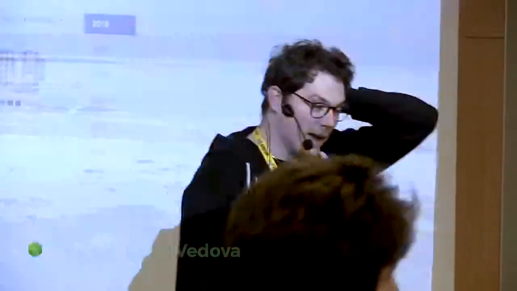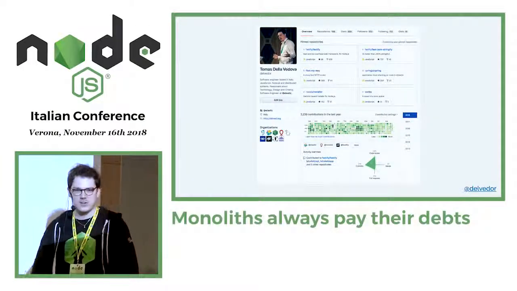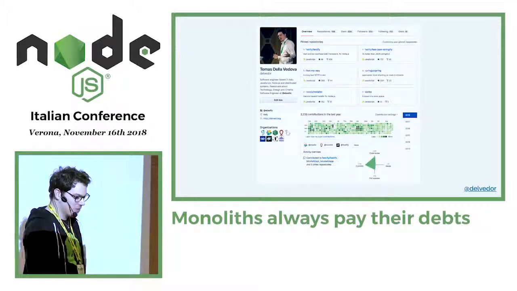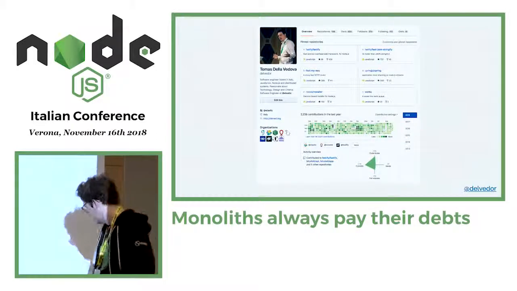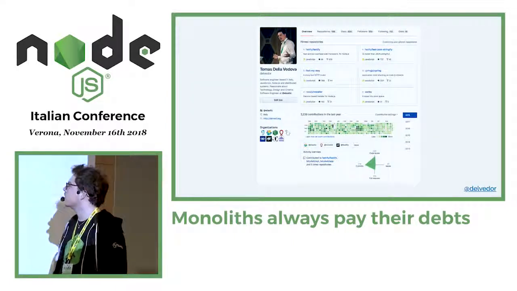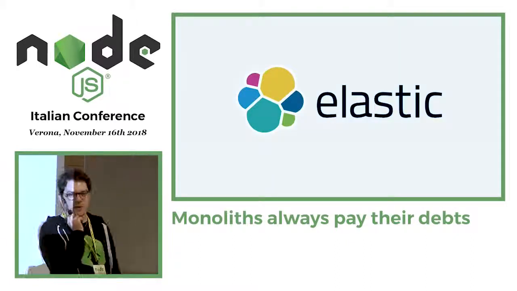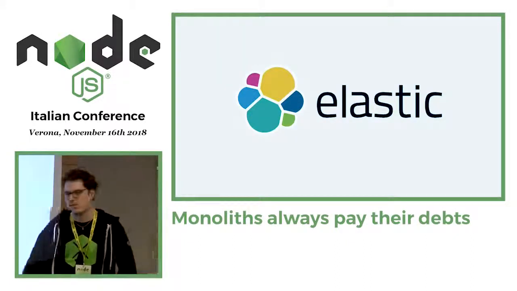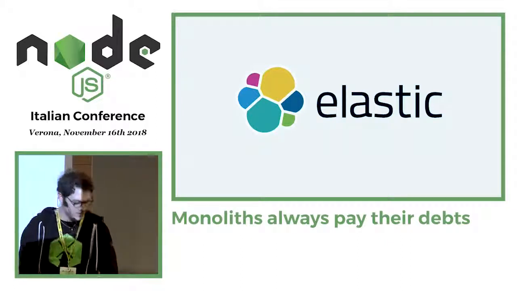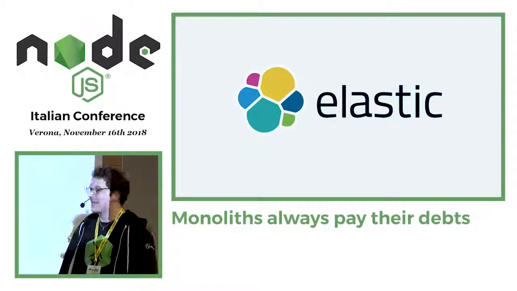So, I'm Thomas. I'm from Italy, as you can hear from my accent, more specifically from Udine, so not that far. You can find me almost everywhere with @Delvedor. This is my GitHub account. As you can see, I'm doing quite a lot of open source. I work for a company called Elastic. You may know us for the Elasticsearch database, Logstash, Kibana, so many other cool things. But today I'm not here to talk to you about Elastic.